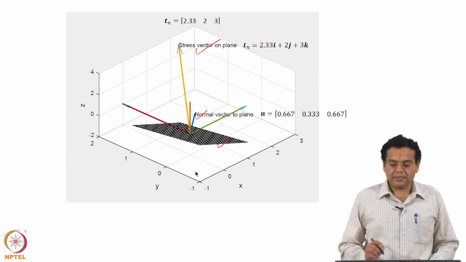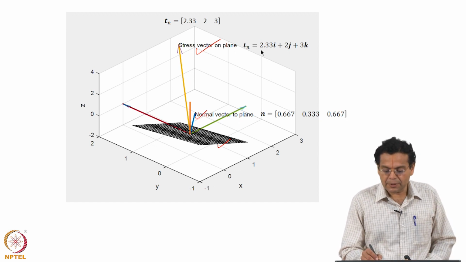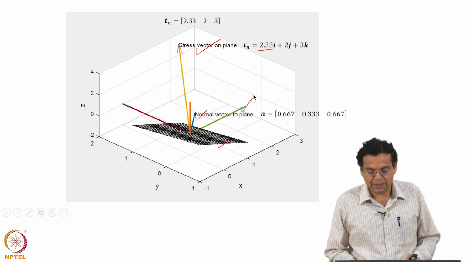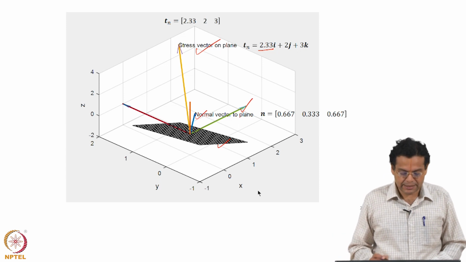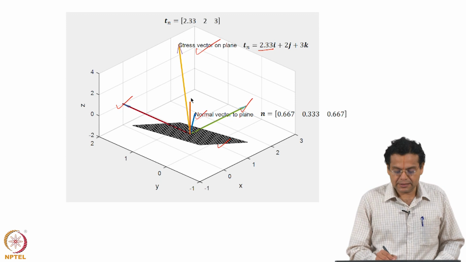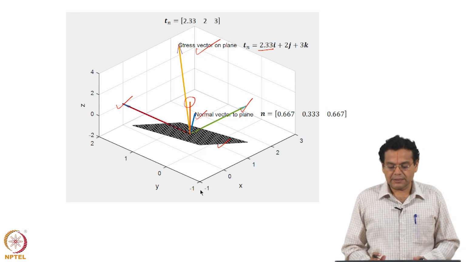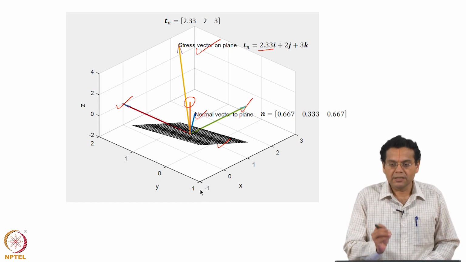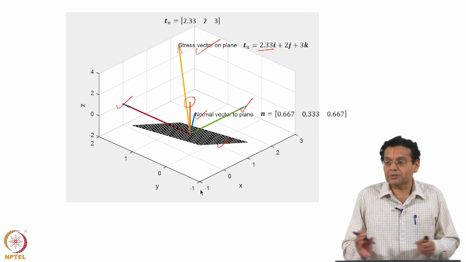The components of the stress vector along the x y z axes. The x component is 2.33, and that is what you see here, though you do not see it as 2.33 because of the angle of view. Along the y axis you have 2 here and along the z axis you have 3 here. So this is a representation of our intermediate result, that is, the result you obtain after applying Cauchy's formula, which gives the components of the stress vector along the x y z axes.